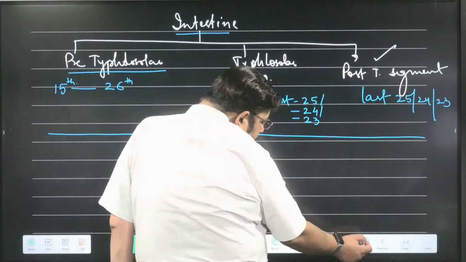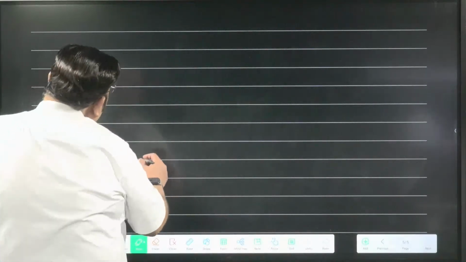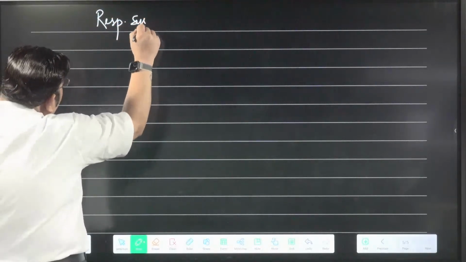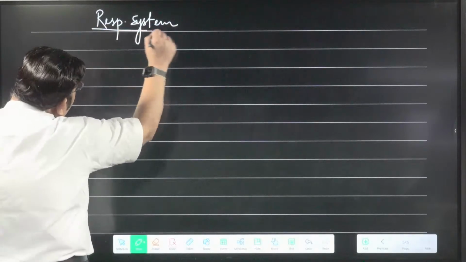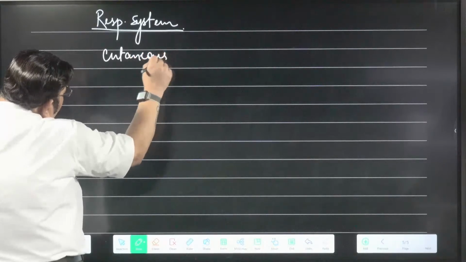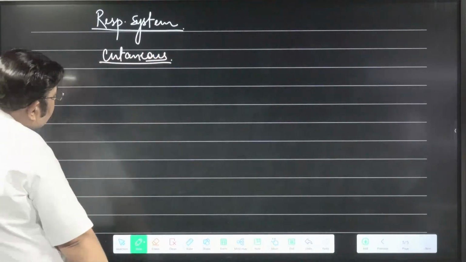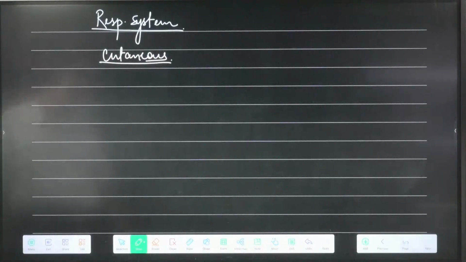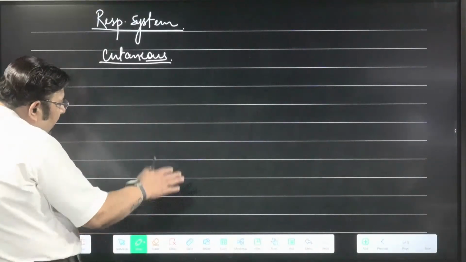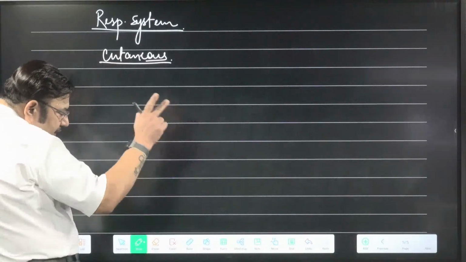Very good. Now, bachcho, the next thing is a very easy system called the respiratory system. They have cutaneous respiration, no special organ for respiration. It is a very, very easy system. Digestive complete, respiratory complete.